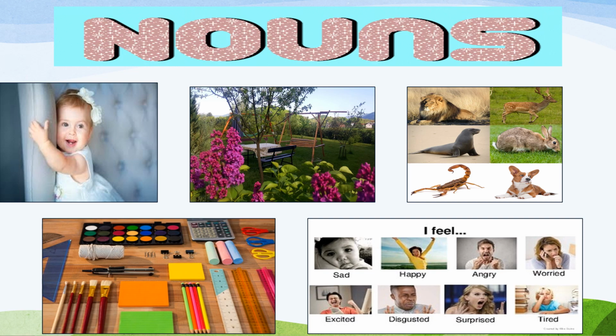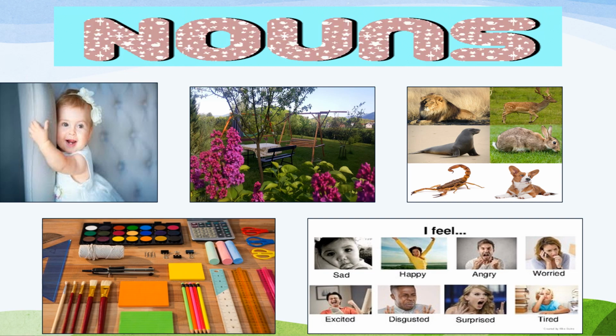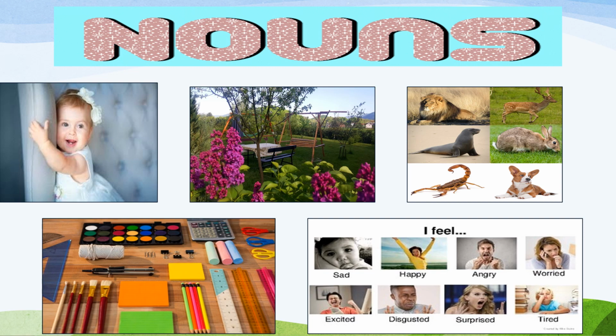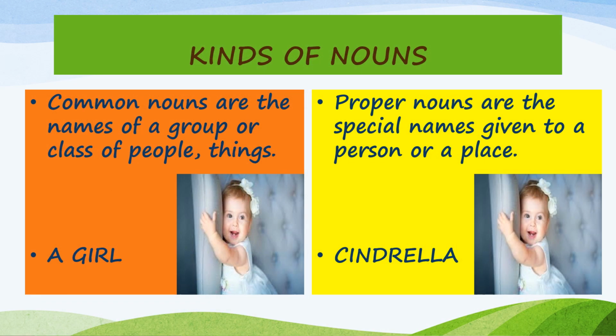So here we can define noun as the name of a person or a place, animals or things or some ideas or feelings. These are all called as nouns. Nouns are of different kinds, but in this class we are going to learn about 2 kinds of nouns, children. Now look at the first picture. You can see a girl over here. And if you look at the second picture, children, this girl has got a name, Cinderella.